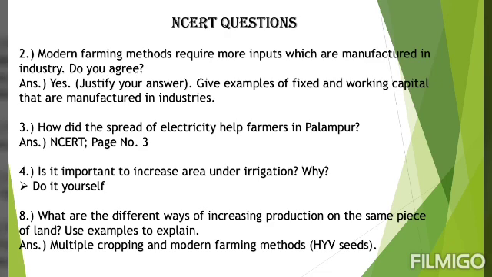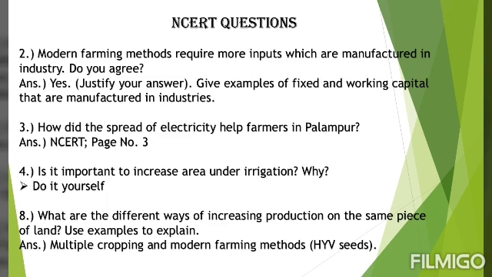So the answer for this question will be yes. You all will write yes, modern farming methods require more inputs which are manufactured in industry. And then how will you justify it? You will justify your answer by giving examples of fixed capital and working capital that are manufactured in industries.